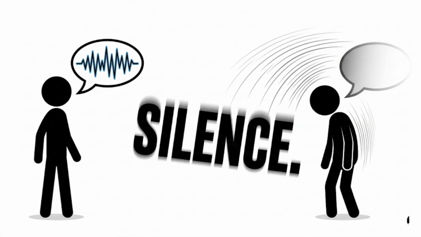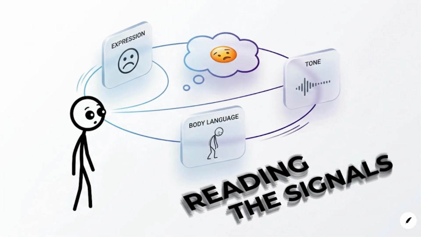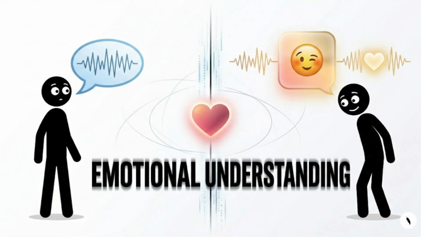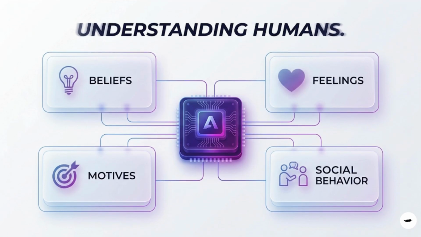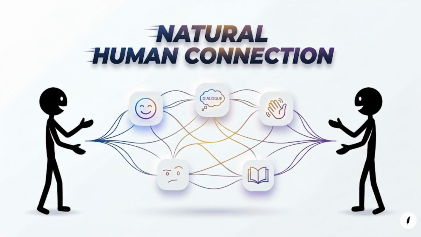Theory of mind. Imagine you are speaking with a friend who suddenly becomes quiet. You notice their expression, tone, and body language, then realize they may be worried or upset. You respond differently because you understand emotion and intention. Theory of mind AI is built around that idea. It describes artificial intelligence that could understand beliefs, feelings, motives, and social behavior. Humans naturally do this when talking to each other.